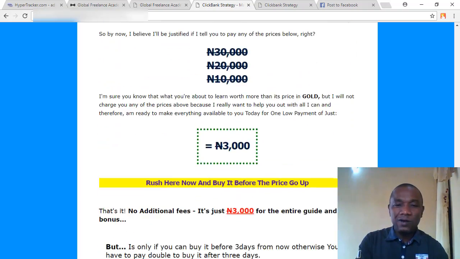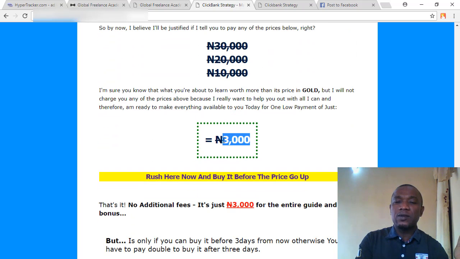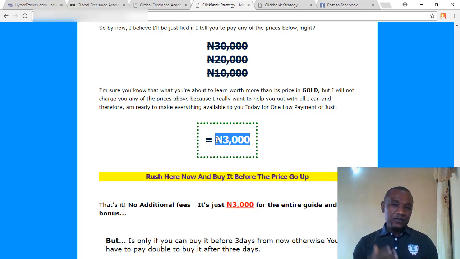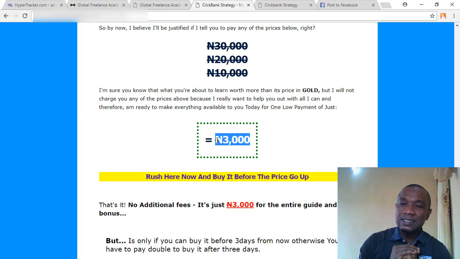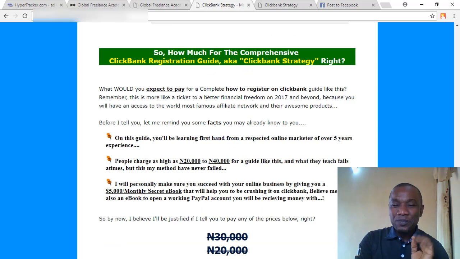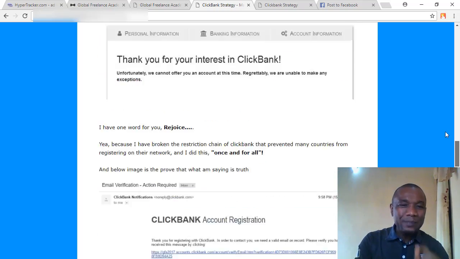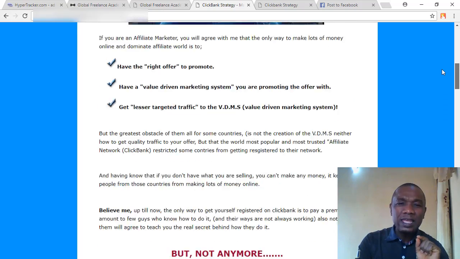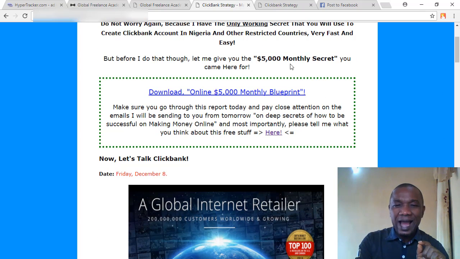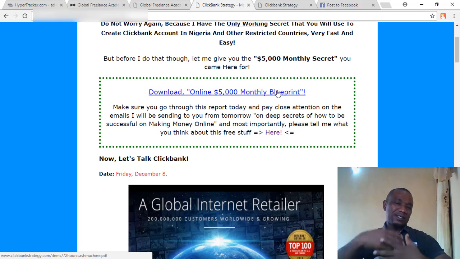It depends on the time you come to this place. Right now it's selling for 3,000 naira, but there might be a chance that when you come it's selling for something like 10,000. Even if it's selling for 20,000, get it. And if you are lucky among the people that get it at 3,000, you should be praising God for that offer. I mean for the ClickBank one, because the PayPal one I have given to you 100% free. If you haven't read the ebook that I gave you free here, why not go and download it and read it for yourself and see how you'll be making much money from ClickBank.